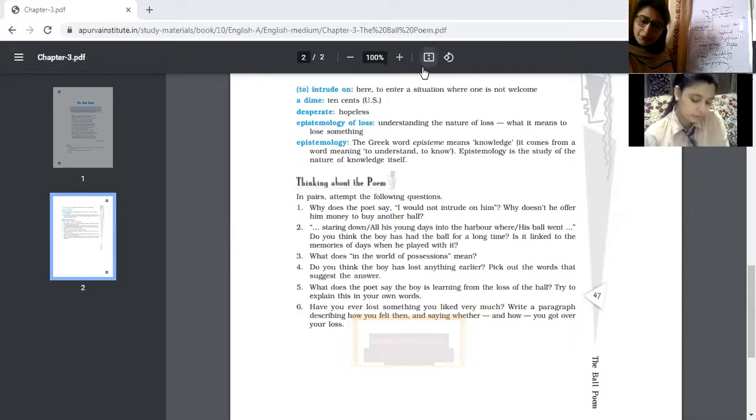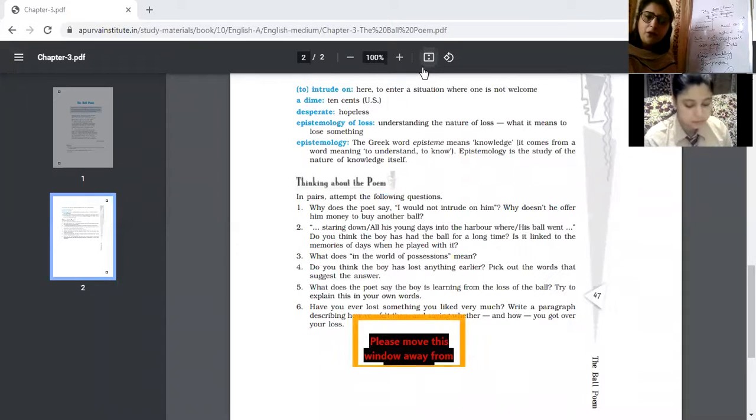Do you think the boy has had the ball for a long time? No. Is it linked to the memories of days when he played with it? Yes, of course. As I told you, it is symbolic of childhood.